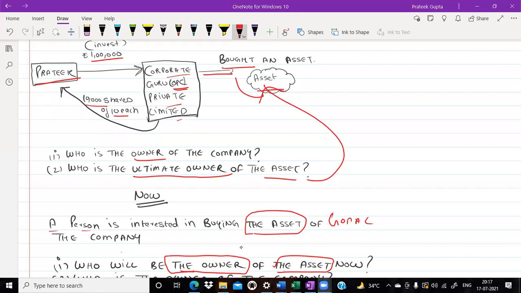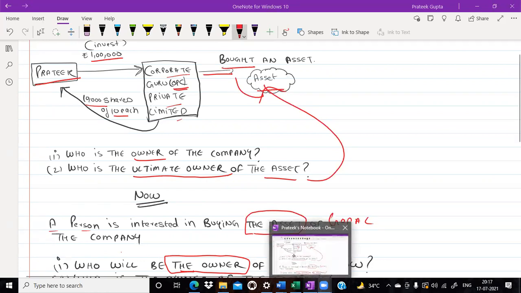Very nice, sir. Prabhat, why would the company be the owner? The company is now selling the asset to some other third person. Correct? So if Gopal is interested in buying the asset of the company and thereafter the company transfers, sells the assets, in that case, Gopal will be the owner of the asset. Yes or no, Prabhat? Yes, sir, no problem at all.